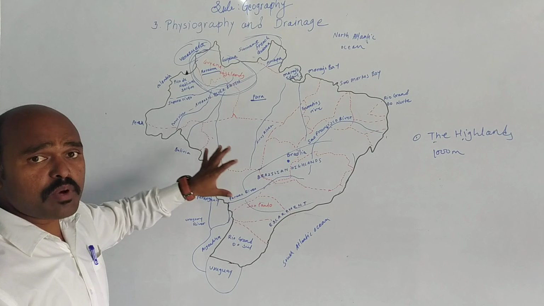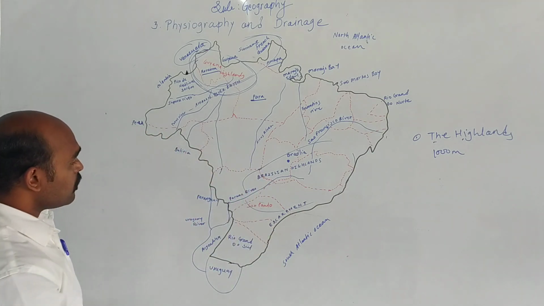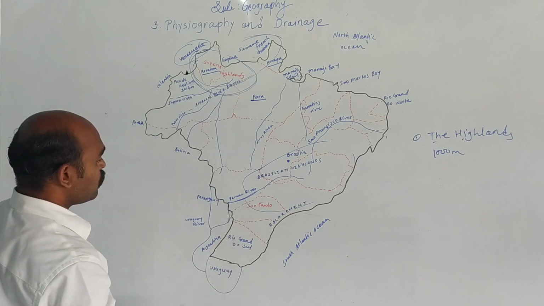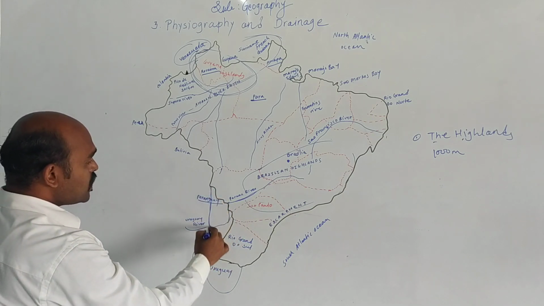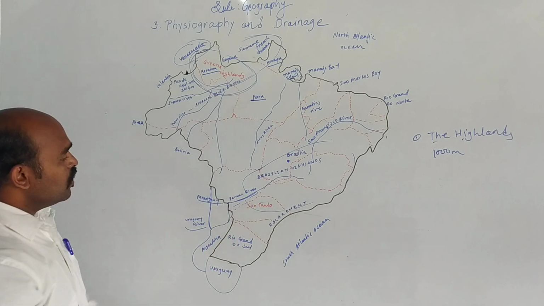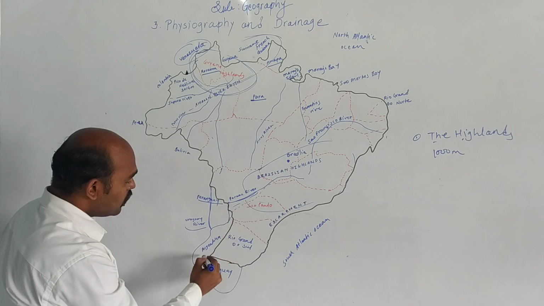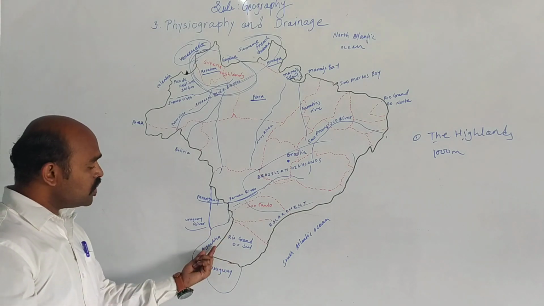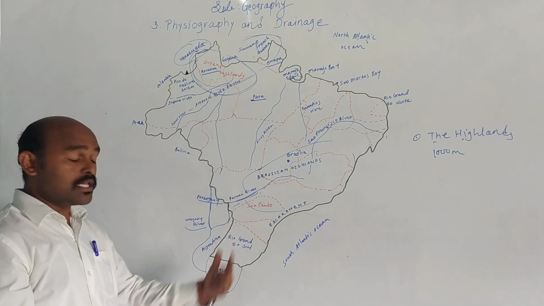Now some of the major rivers which flow here are Paraná River, Paraguay River and Uruguay River. These rivers flow from here and enter into Argentina. Argentina is also a neighboring country of Brazil.